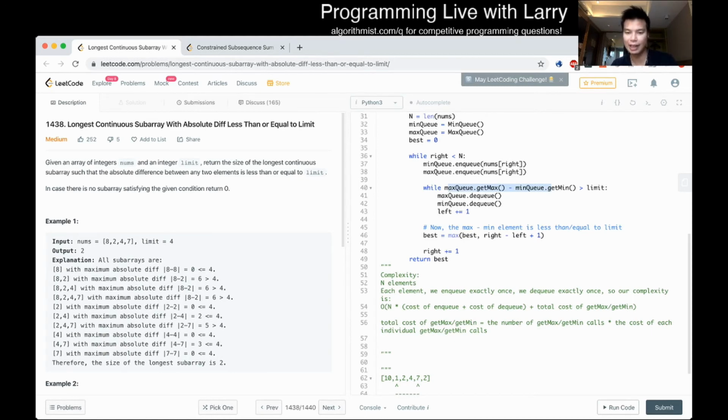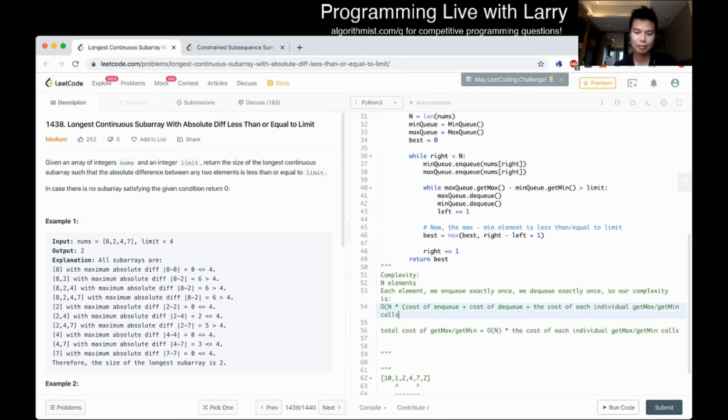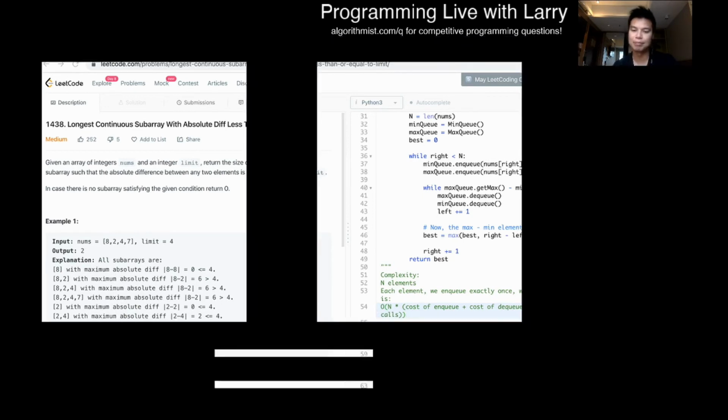And so we can rewrite this as 2n times the cost, something like that, right? And you could also hide it in the big O. So this is basically the total cost of the algorithm, and you could now combine it with the cost of each individual get max, get min call. Right? Cool.